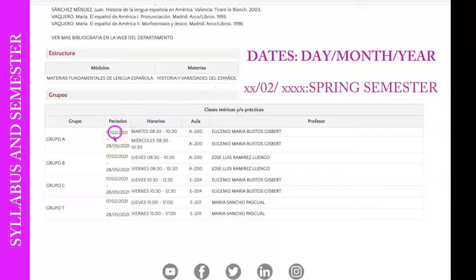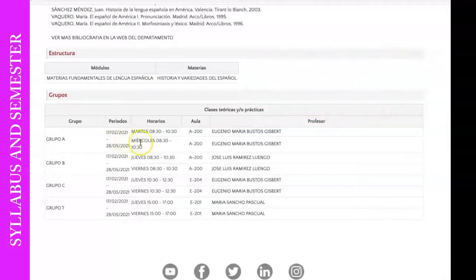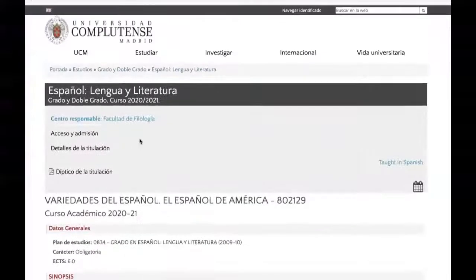If it's an 02, it means it's February, so it's spring. And if it were to be 09, it would mean September or fall. So this is how you would find the semester in this situation. Now let's look at more things.